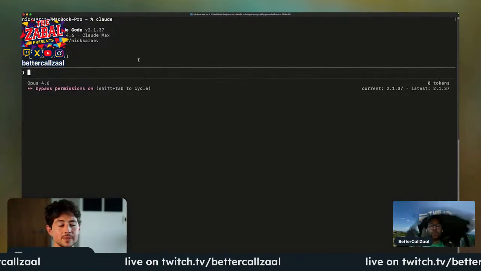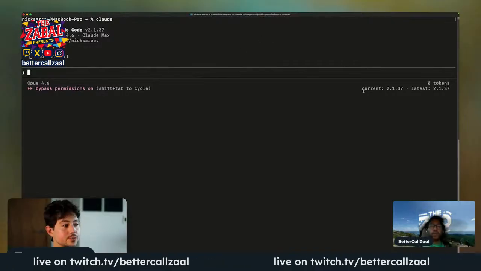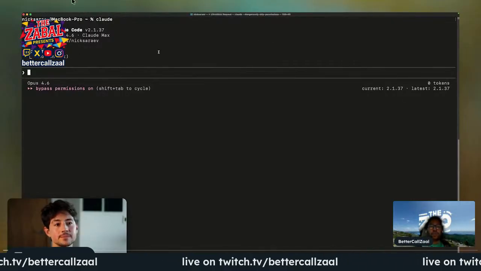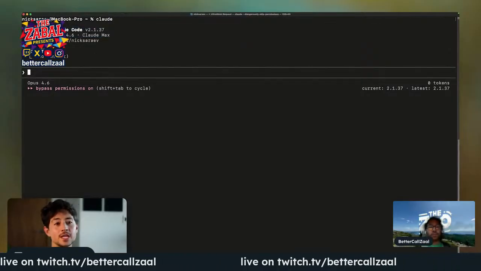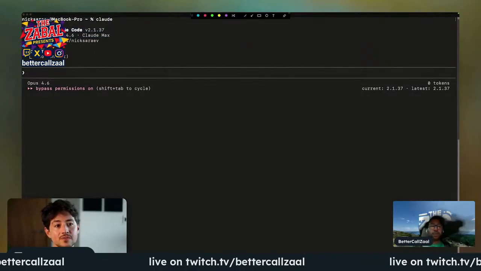So this screen can look pretty intimidating for beginners. Most people end up using the terminal flow, not the GUI flow. But I'm going to explain to you what you guys see here just for simplicity. In the top left-hand corner, you have that cute little Claude Code widget. I think it's supposed to be a crab or like a jellyfish, but it's adorable. Then you have Claude Code in the actual version up above. Underneath, you have the model that you're currently using.